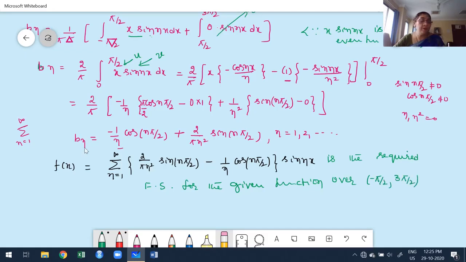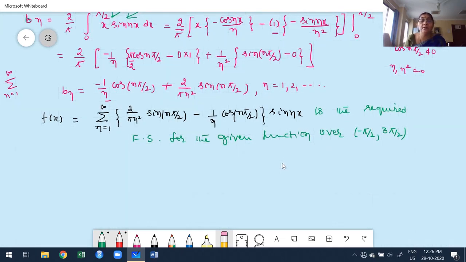But I want to deduce some result. Which result do I want to deduce here? I'm going to write it once again in the right side corner. The result is pi square by 8 equals the summation, n ranging from 1 to infinity, of 1 by (2n minus 1) whole square. This is what I want to deduce. Observe, I want to retain n square, then only we get (2n minus 1) whole square. I don't want n. Suppose we retain n, we get 2n minus 1, but I want to retain the whole square.